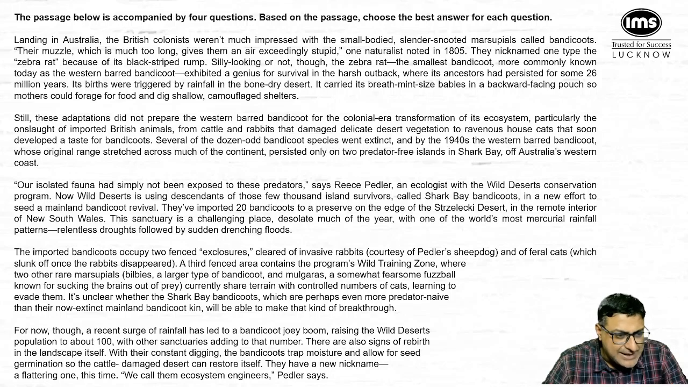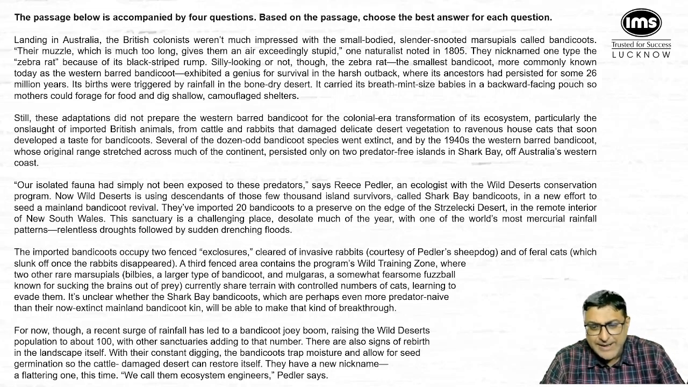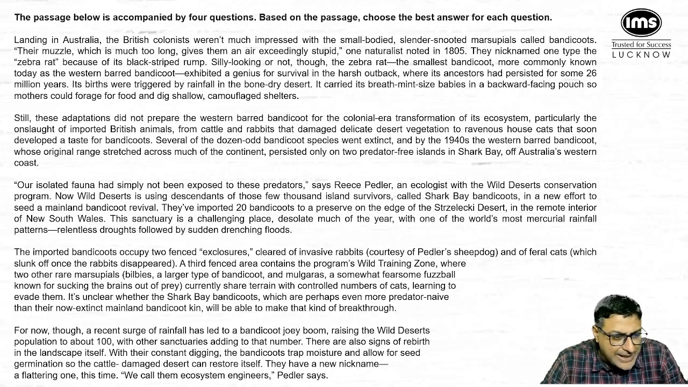The first paragraph says, Landing in Australia, the British colonists weren't much impressed with the small bodied, slender snouted marsupials called bandicoots. Their muzzle, which is much too long, gives them an air exceedingly stupid, one naturalist noted in 1805. They nicknamed one type the zebra rat because of its black striped rump. So rump basically stands for the back part of the particular animal. Silly looking or not, though, the zebra rat, the smallest bandicoot, more commonly known today as the western bird bandicoot, exhibited a genius for survival in the harsh outback where its ancestor has persisted for some 26 million years.